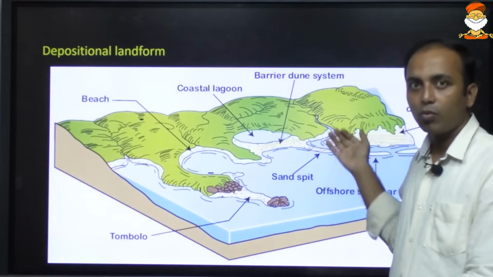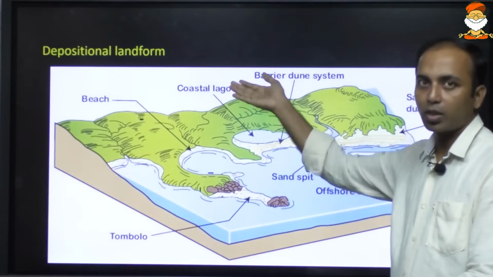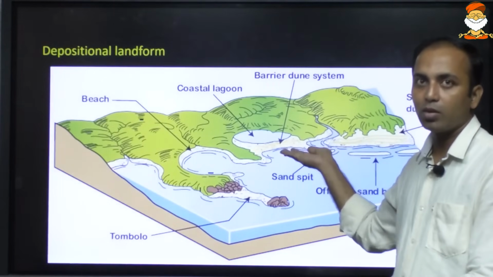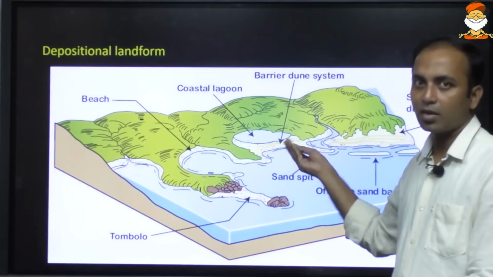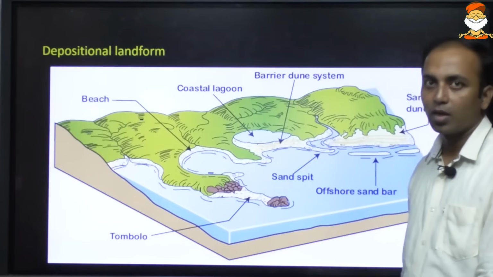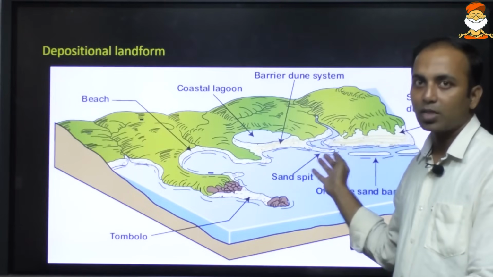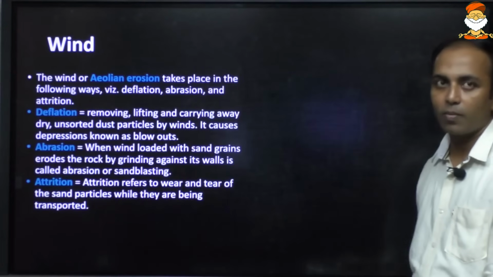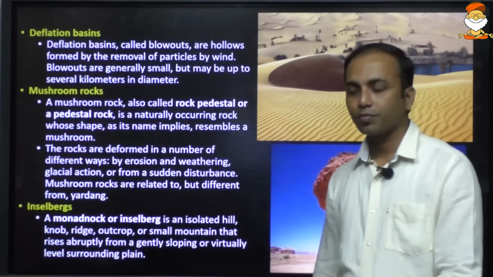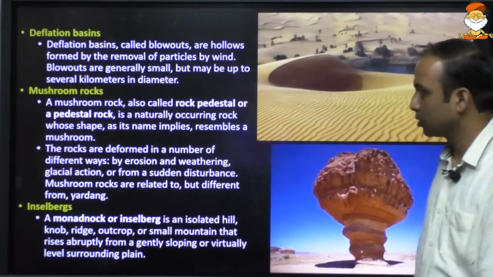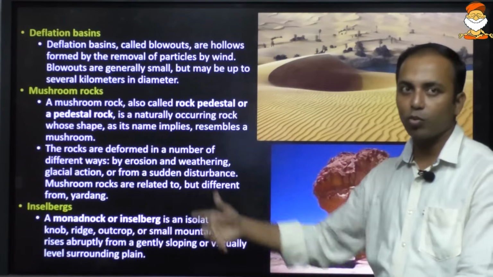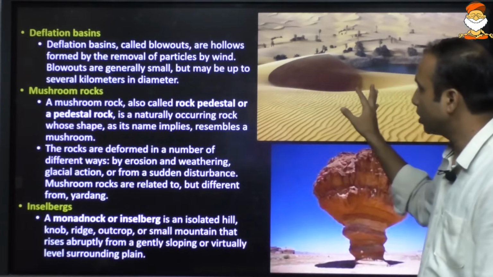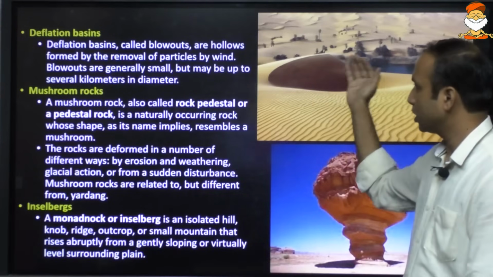Those eroded materials would be deposited somewhere, so those are depositional landforms. These are mainly sands. They become fine over a period of time. So these can be sand spit or the sand bars or the tombolo. All of these are sand related structures. Wind also has some potential, but tides or the waves have more potential with respect to erosion.